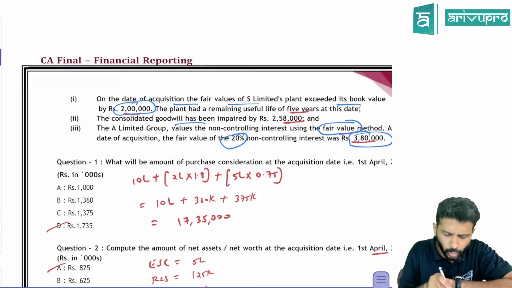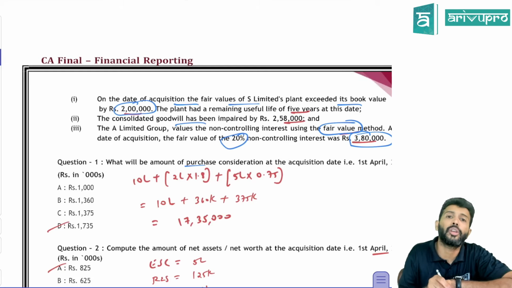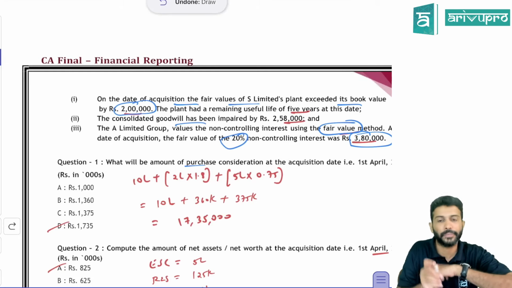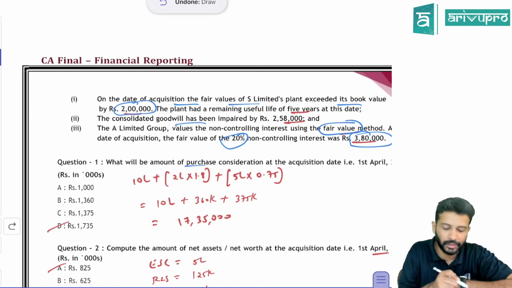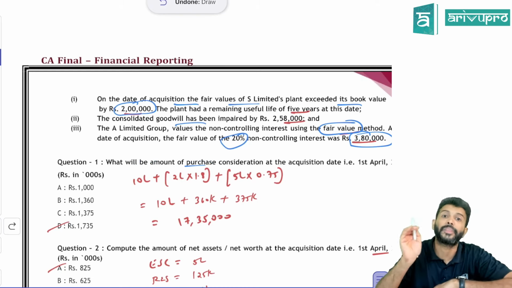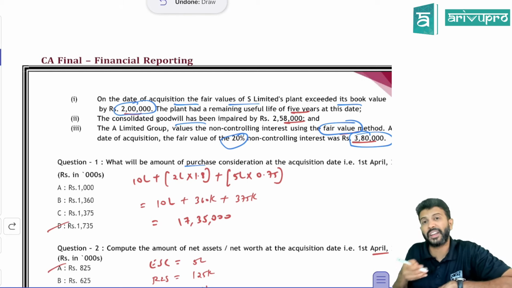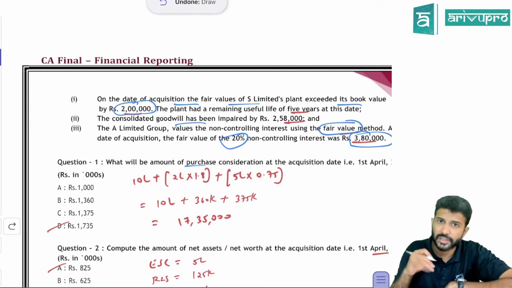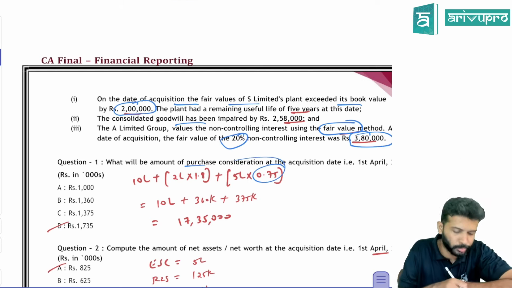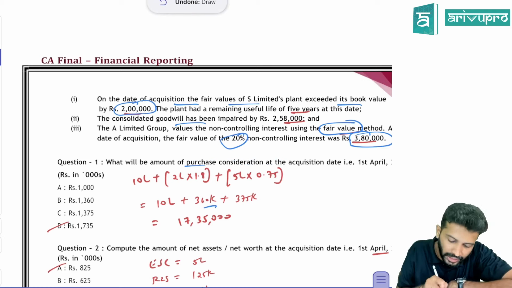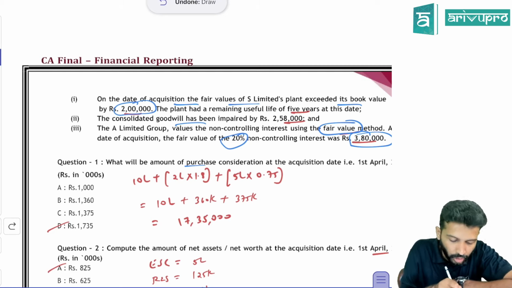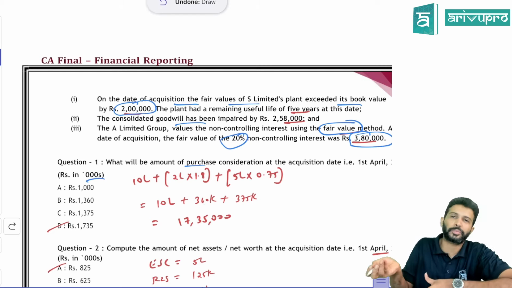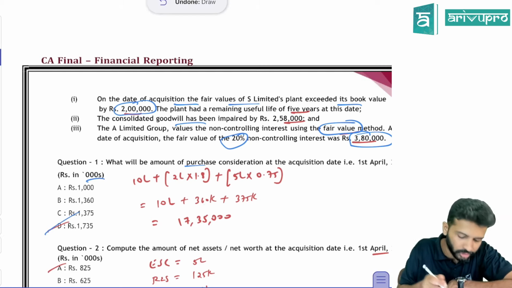Awesome. So what do they want? First, they are asking you PC. What all did you give as PC? 10 lakh you gave as PC. Then you gave 2 lakh equity shares. Each market value is 1.8. So the market value of equity shares given is 3,60,000. Then you want to give 5 lakh rupees. You will not give it now. You will give it after 3 years. Hence, we have to find the present value. 5 lakh into 0.75, the discount factor we just now saw. Add everything, you're going to get 17,35,000. You have to express all these numbers in thousands. So 17,35,000 expressed in thousands becomes 1735. So that is the right option.